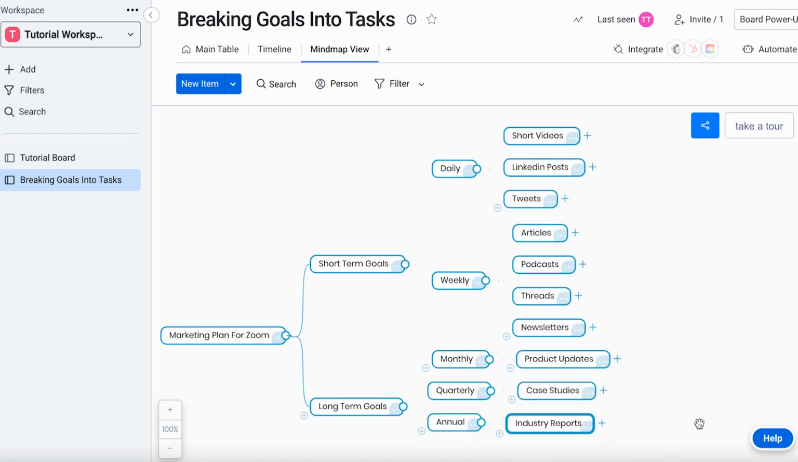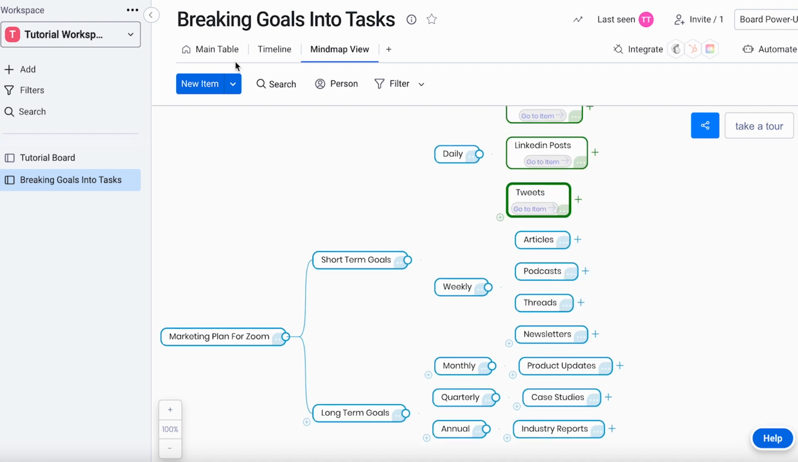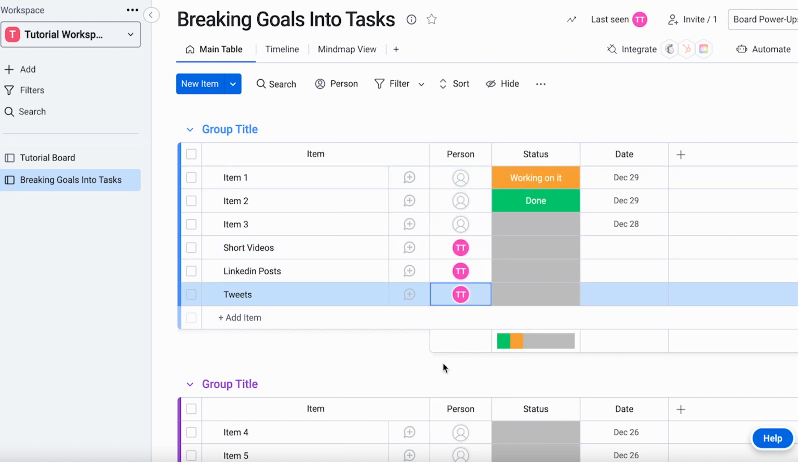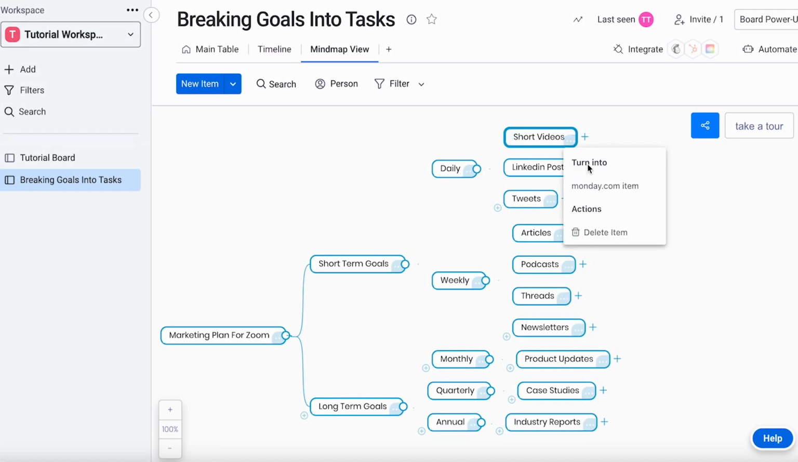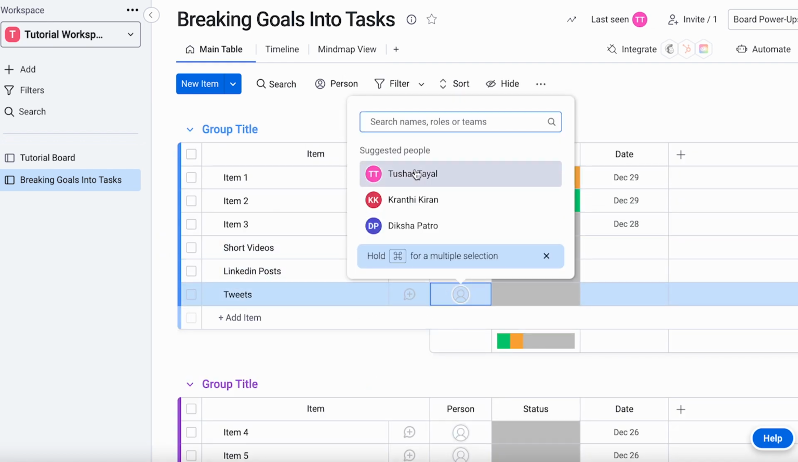Your marketing plan is now ready and visualized on the mind map for everyone to see. Now, you can convert these tasks into Monday.com items to show on the main table and assign them to the right people in your team. So, this is how you can use mind maps to set goals. Break them down into smaller tasks and assign them to the right people.